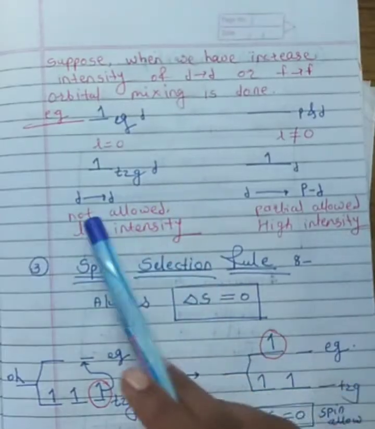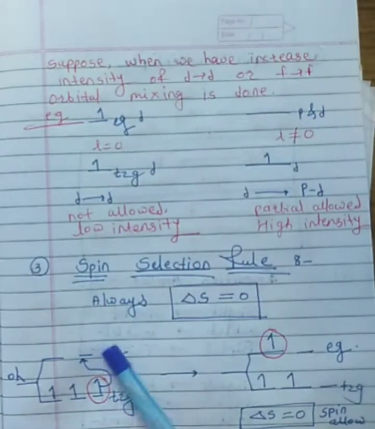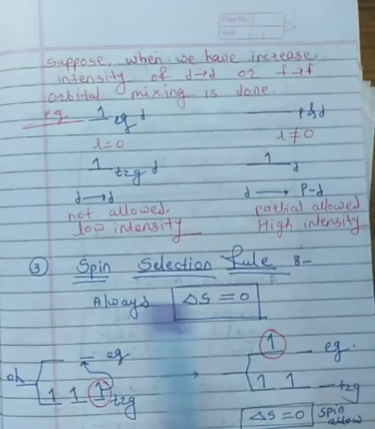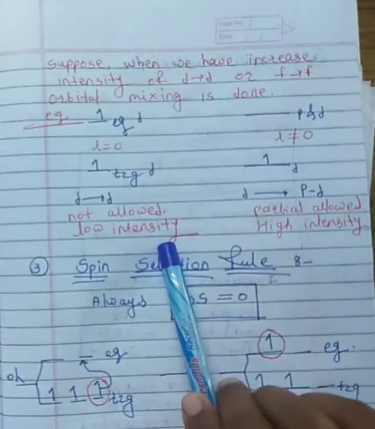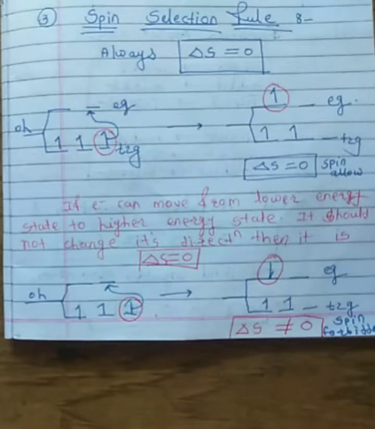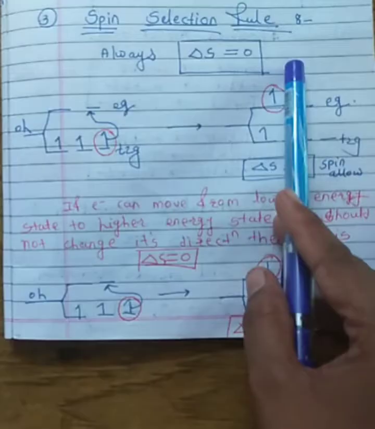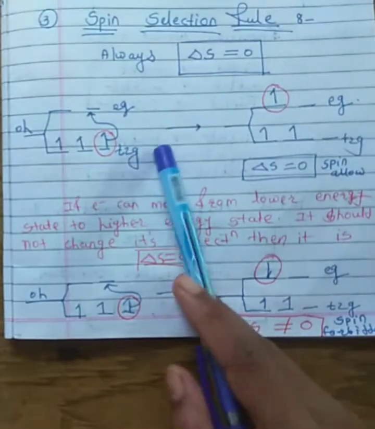While in d-d transition there is no transfer of electron from one energy level to a higher energy level, therefore it is not an allowed transition and it shows lower intensity. Okay, this is all about the Laporte selection rule. The next selection rule is the spin selection rule. It is also very important in deciding the allowed transition or forbidden transition.